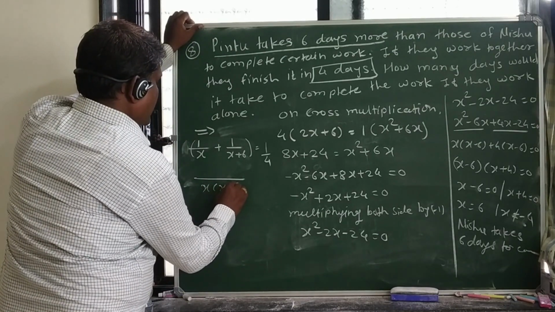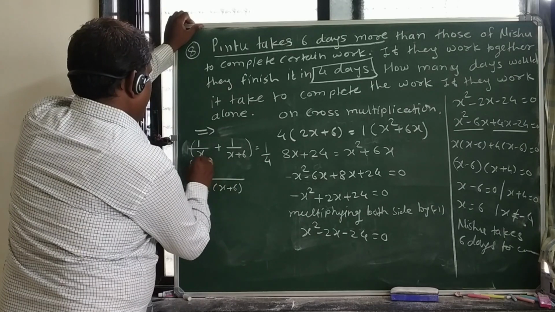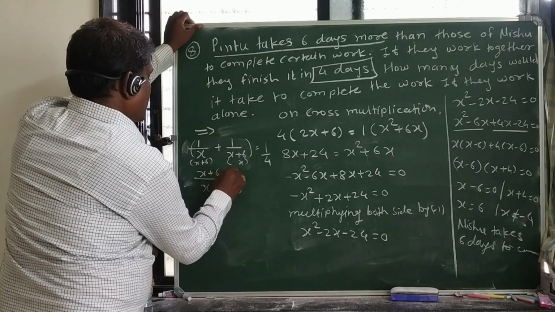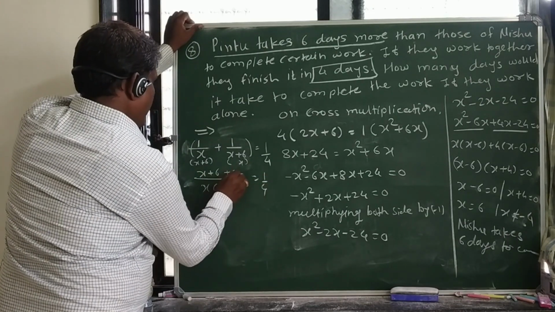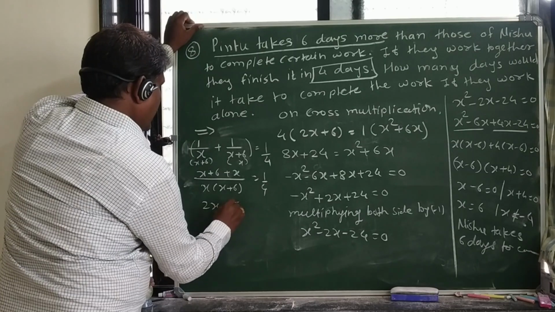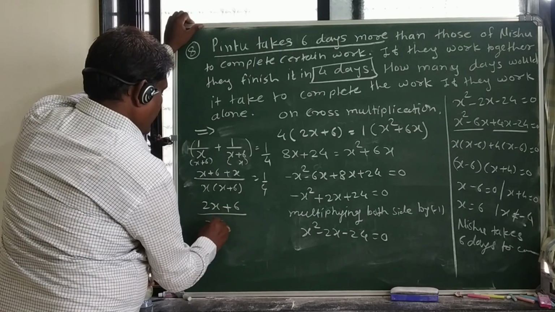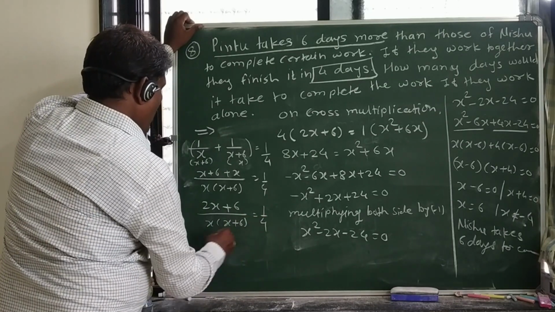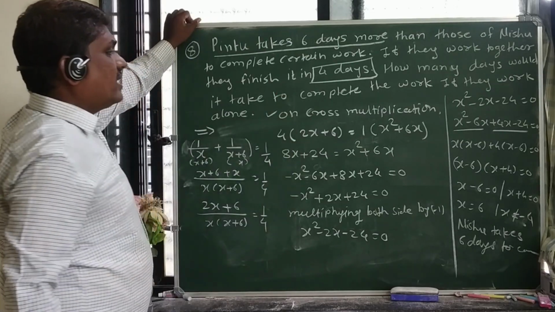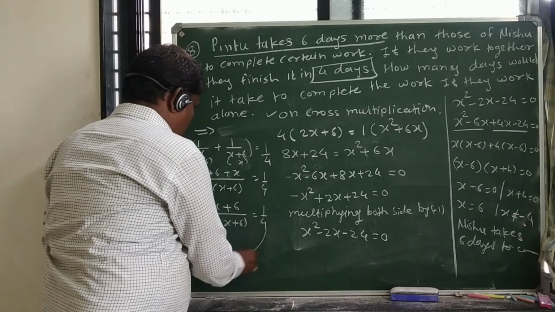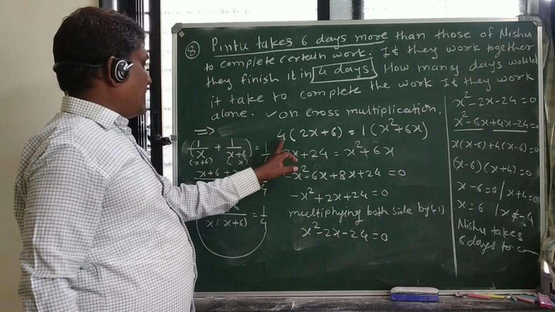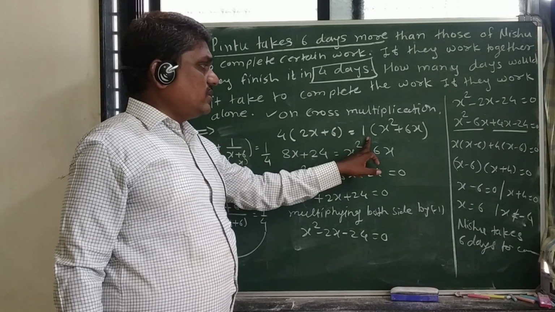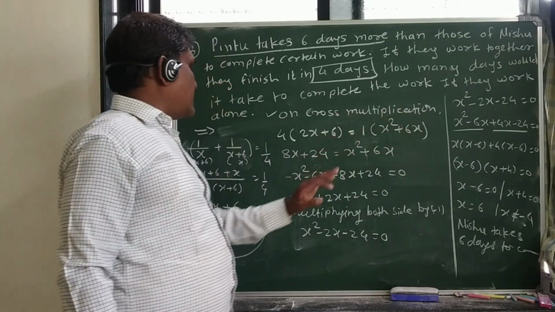x into bracket x plus 6. So multiplying x plus 6 and multiplying x here, x plus 6 plus x is equal to 1 by 4. So x plus x, 2x plus 6 upon x into bracket x plus 6 is equal to 1 by 4. Now on cross multiplication, what we get? This 4 comes here and gets multiplied. 4 multiplied by bracket 2x plus 6 is equal to 1 into bracket x square plus 6x.